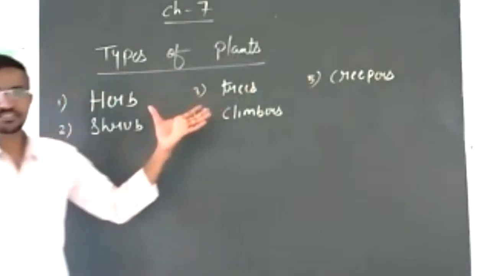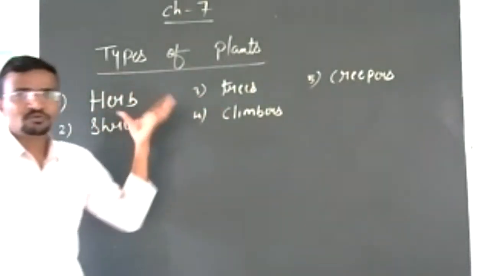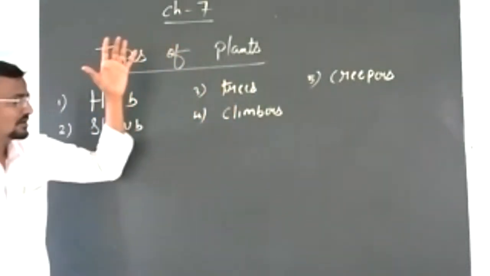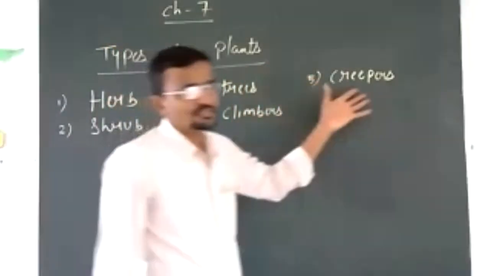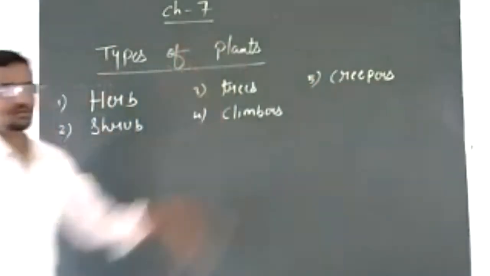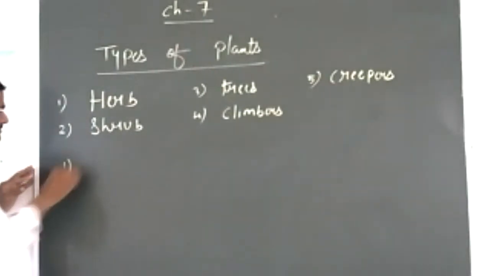Okay. Now let's see one by one in detail. What is herb? What is shrub? What are trees? About climbers and creepers, we will see in detail one by one. So first I will start. What is herb?